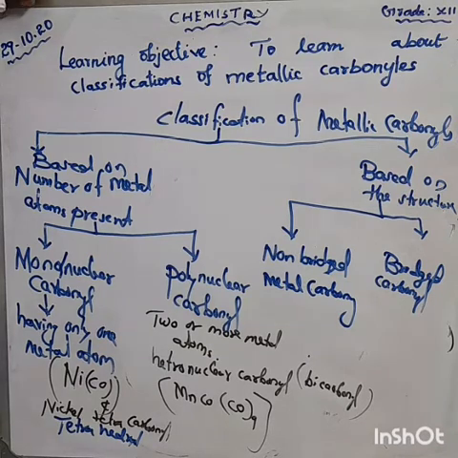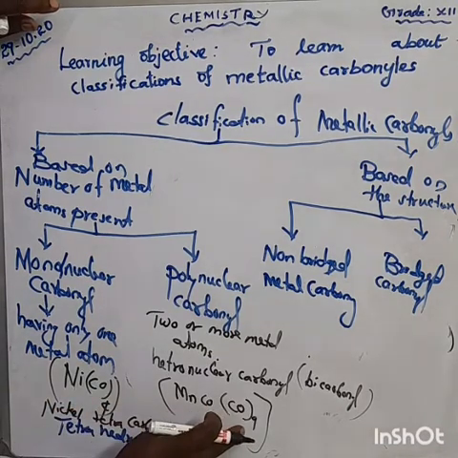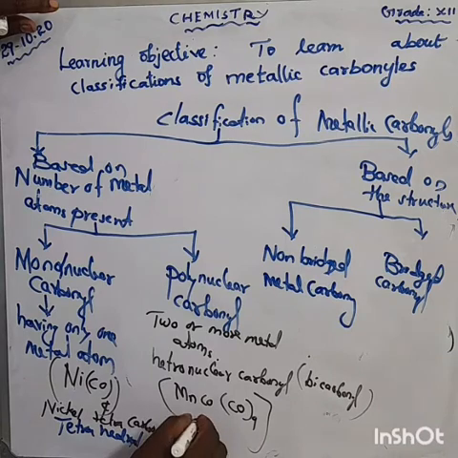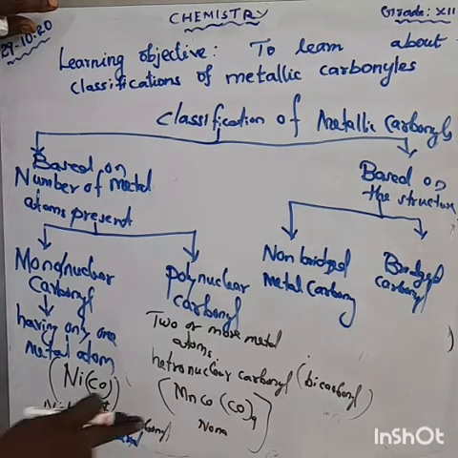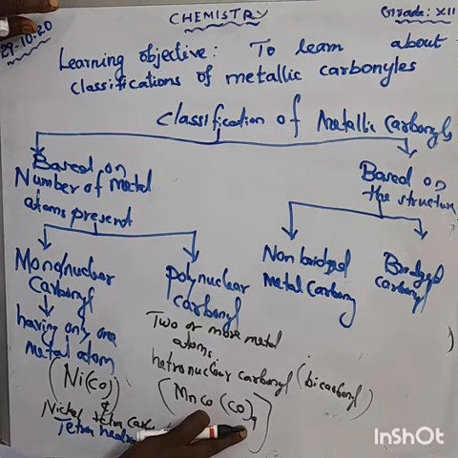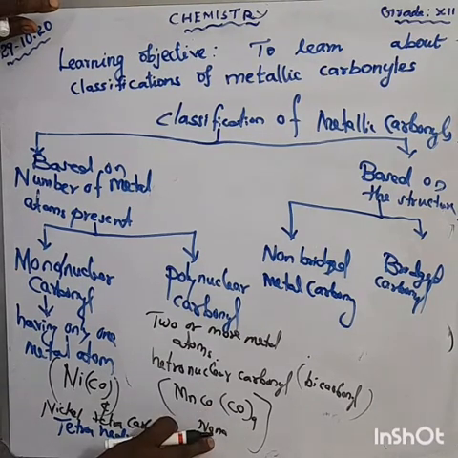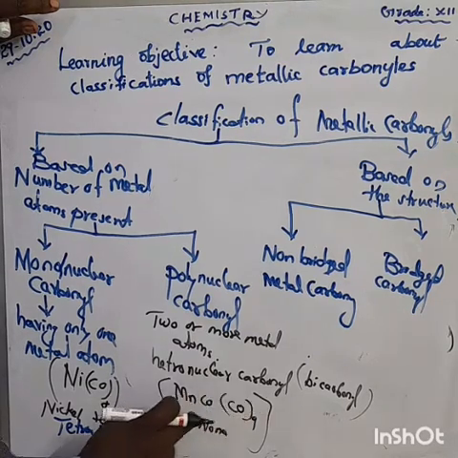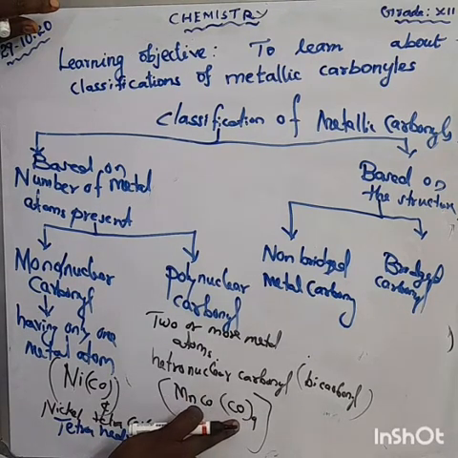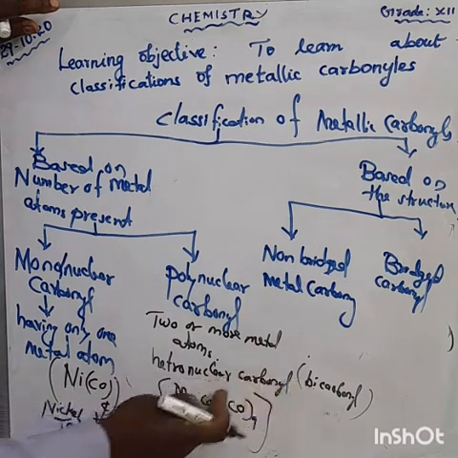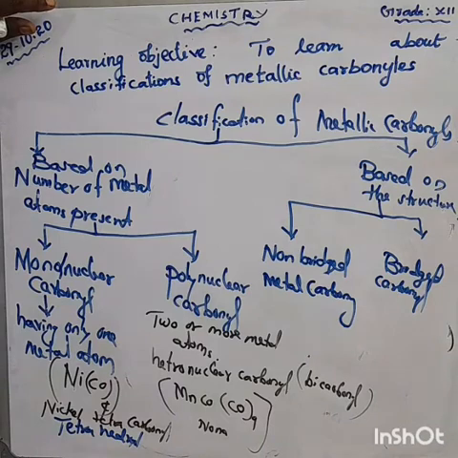Here 9 means nona. 9 carbon monoxide. So this is an example of a heteronuclear carbonyl.